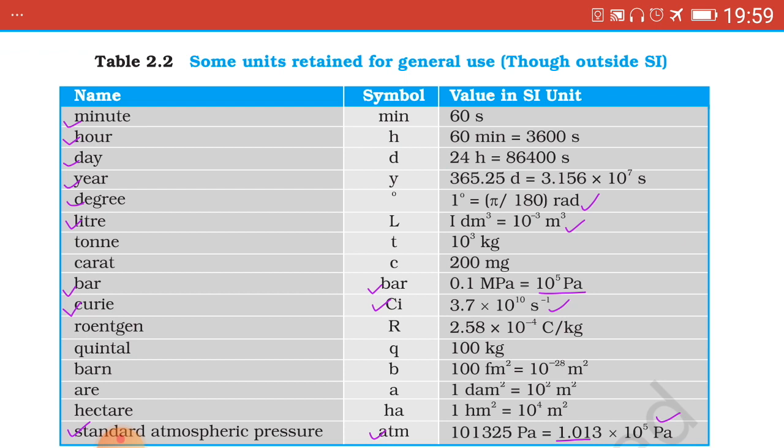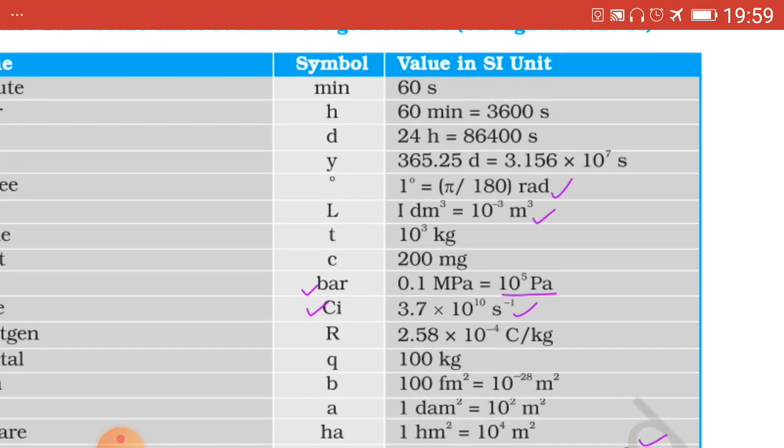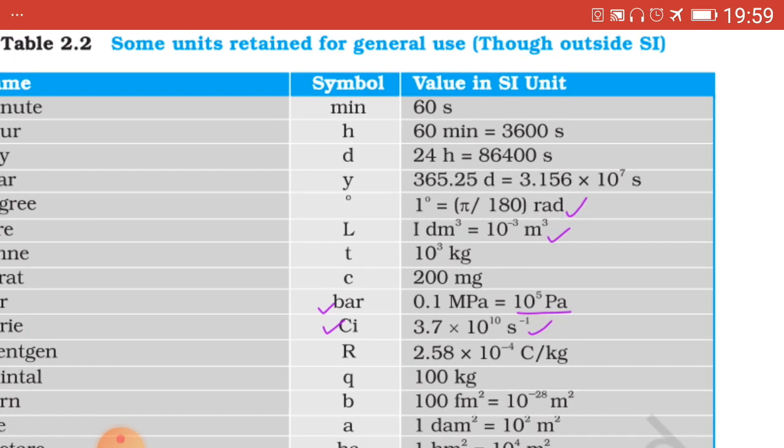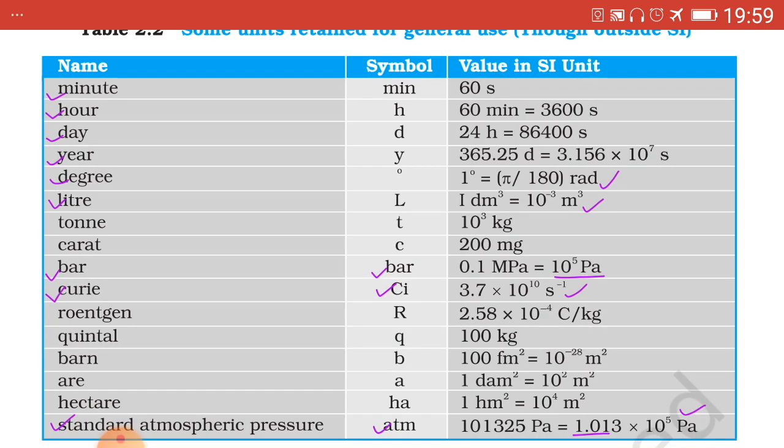You remember the relation with seconds. 1 day equals 24 hours equals 86400 seconds. 1 year equals 365.25 days, which is equal to 3.156 into 10 raised to 7 s, means seconds. Year to seconds.